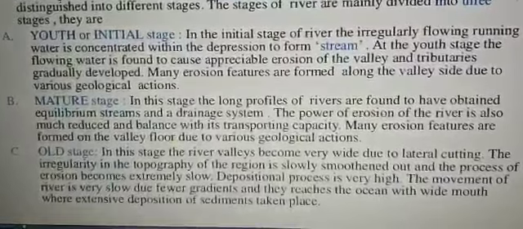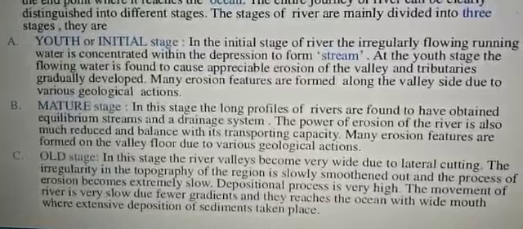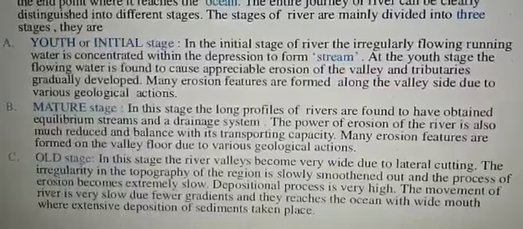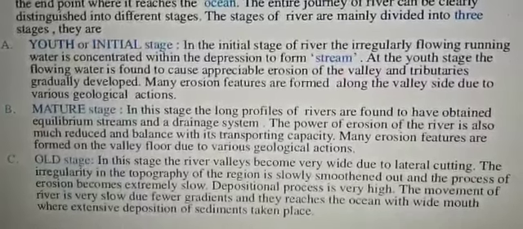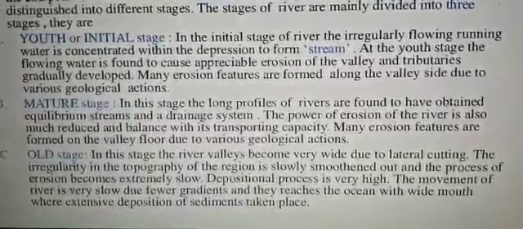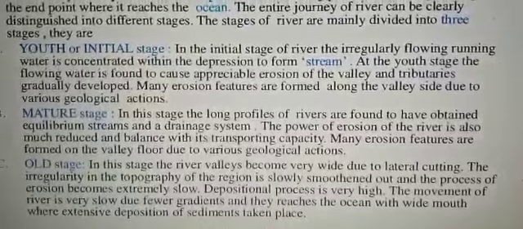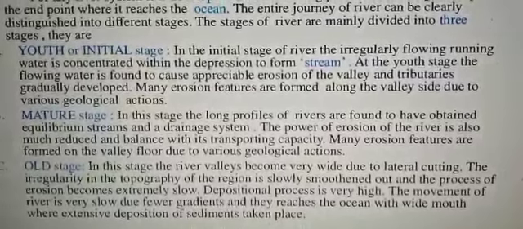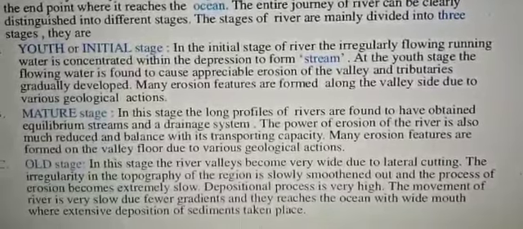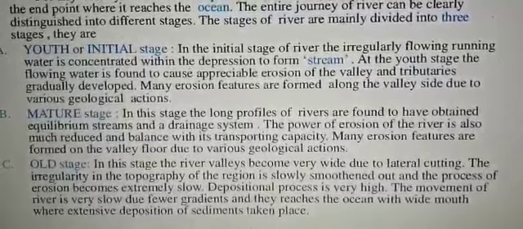Now children, in the first stage the river is falling down from the mountain peak, so the flow is very swift, and in the middle stage it becomes a little slower. But at the last or old stage, the river valley becomes very wide due to lateral cutting. The irregularity in the topography of the region is slowly smoothed out and the process of erosion becomes extremely slow.